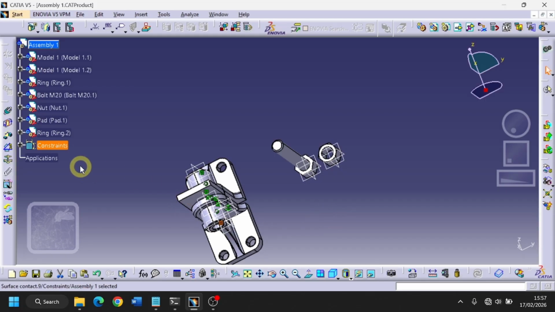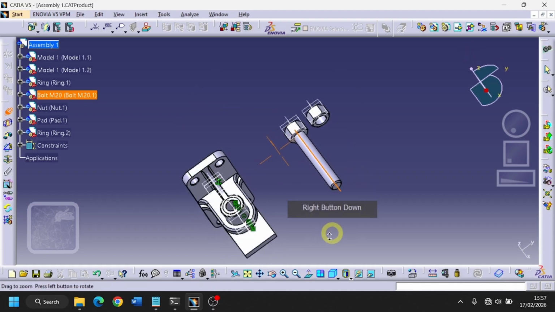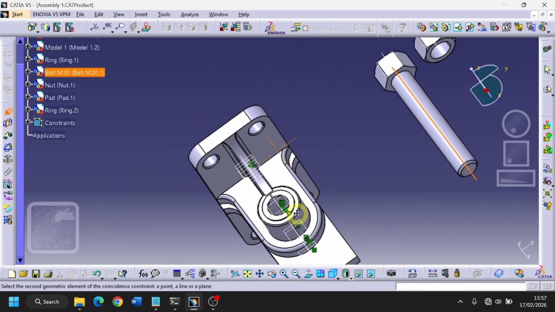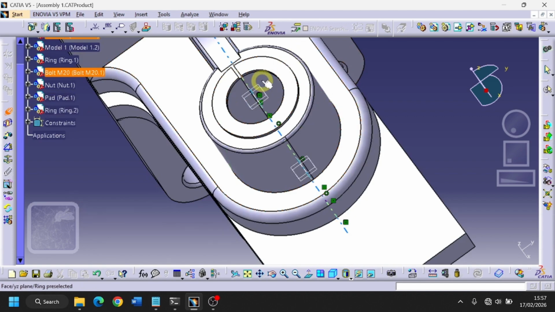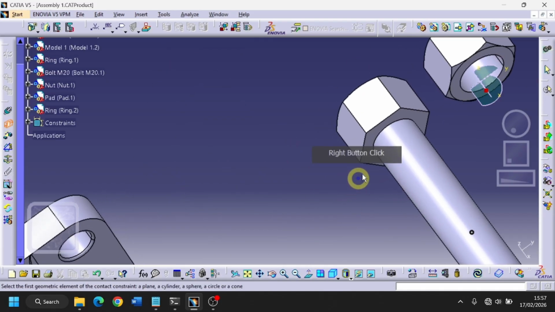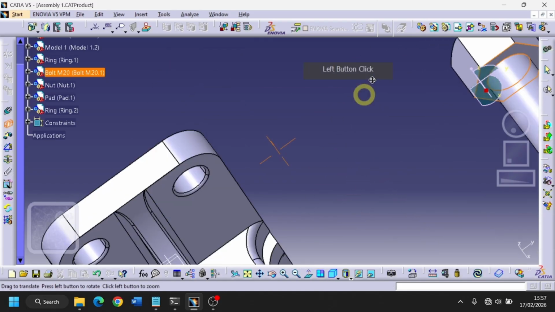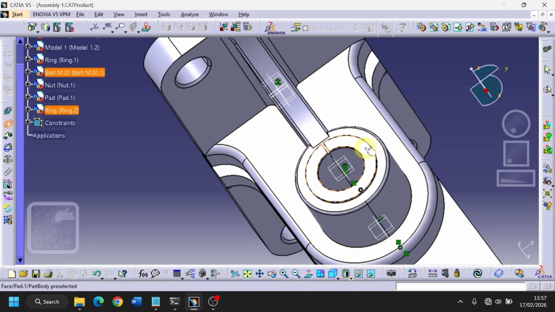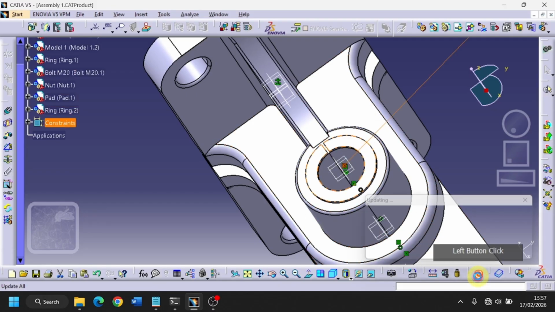Use the coincidence constraint to make the axis between the bolt and the main part axis aligned. Use contact constraint to attach the inner bolt face on the outer face of the ring. Click Update to execute the command.